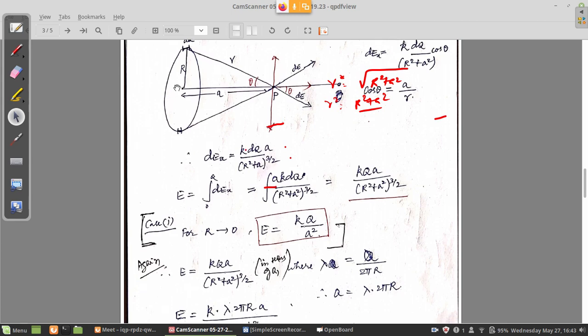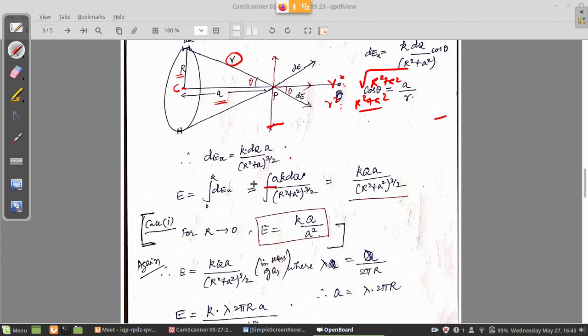From the center of the circle, let us call that point C, to the point P, the distance a is fixed. Radius is also fixed for the ring. So your integration variables are not changing at all, so you can take all of that outside.